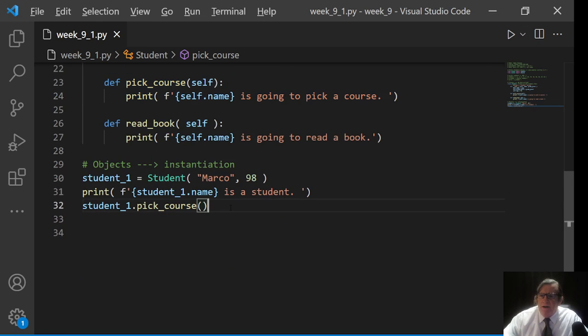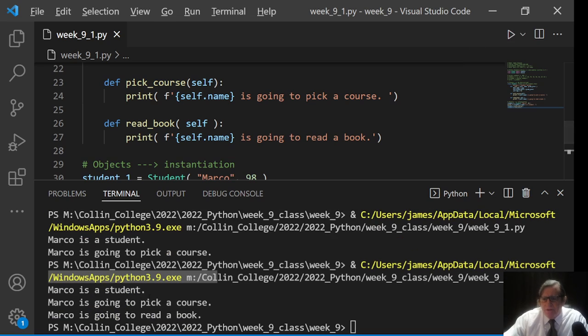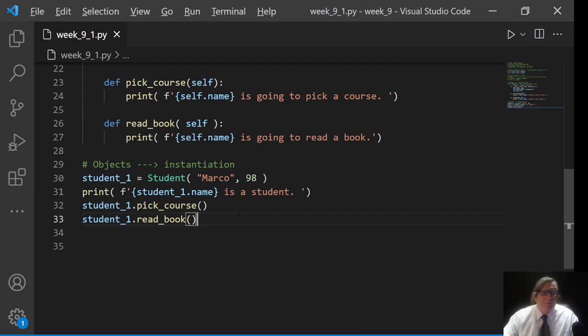Okay? Let's try the other one. Student_1 dot read_book. And we have to send it the parentheses, and I'll run it. And it goes, Marco is a student. Make sure you run it. Marco's going to pick a course, and Marco's going to read a book. Okay? That's pretty neat. So let's keep going here.